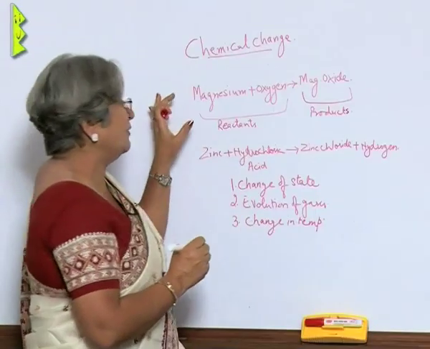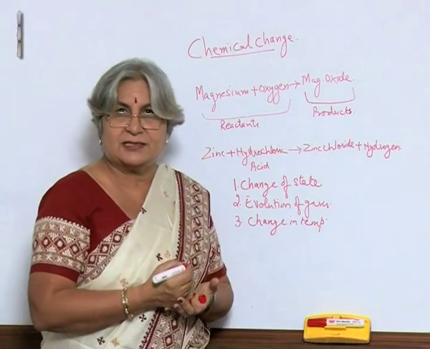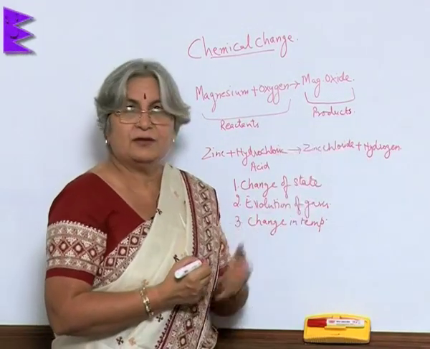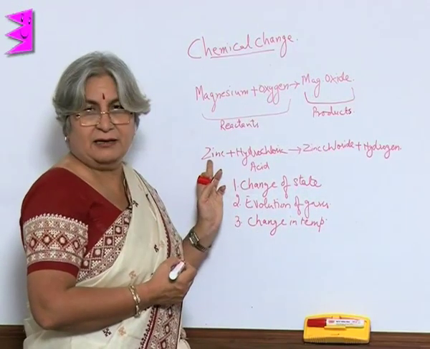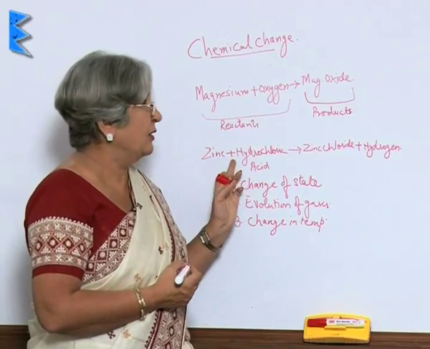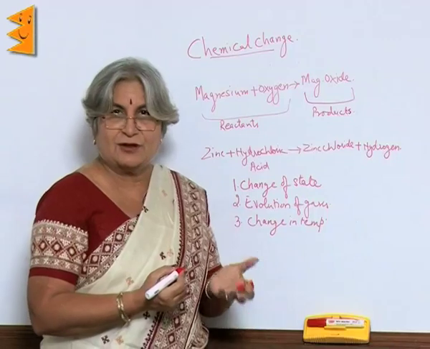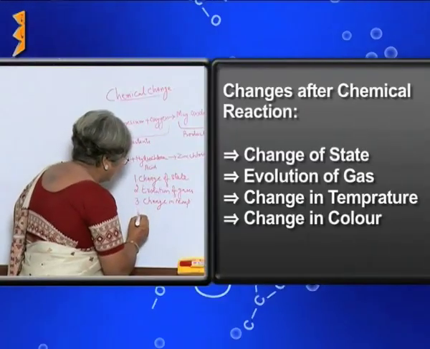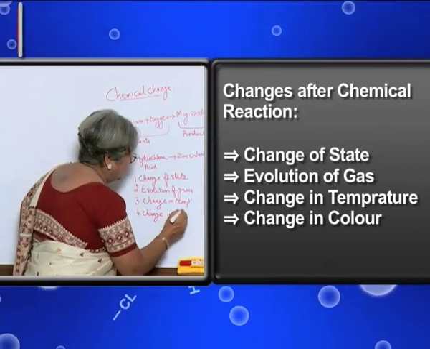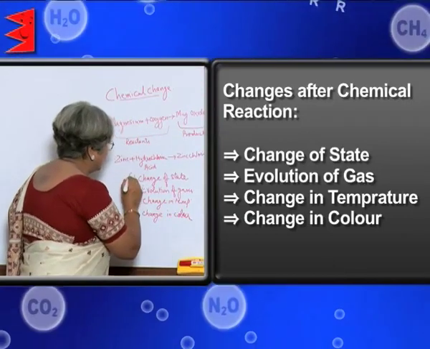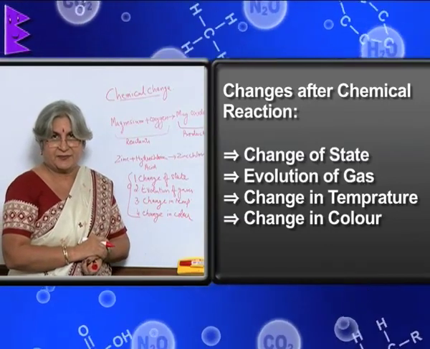Now, going back to our first experiment, magnesium is a metal, so it has a luster, but after burning it was white in color. Zinc is slightly brown in color, hydrochloric acid is yellow, and what we got was a colorless gas. So, that means there is also change in color. So, these are the 4 changes that can take place when a chemical reaction is taking place.